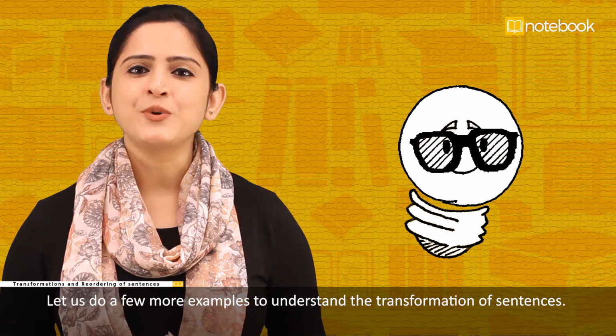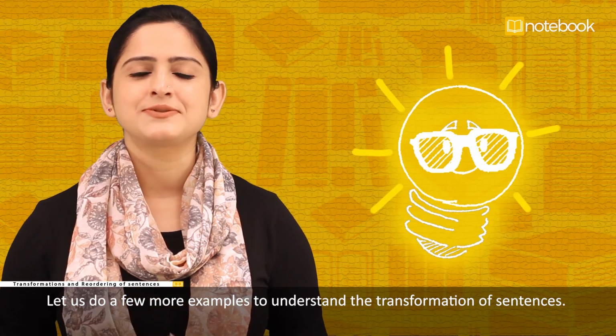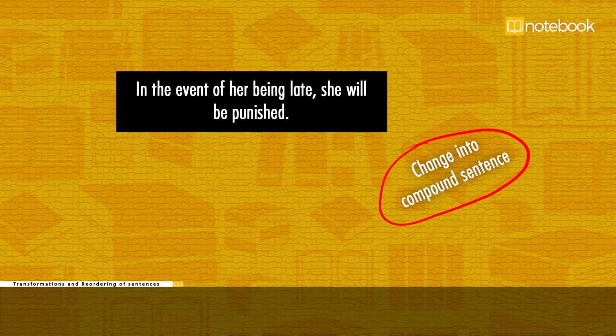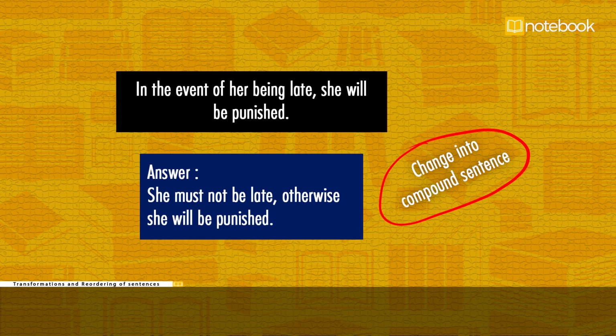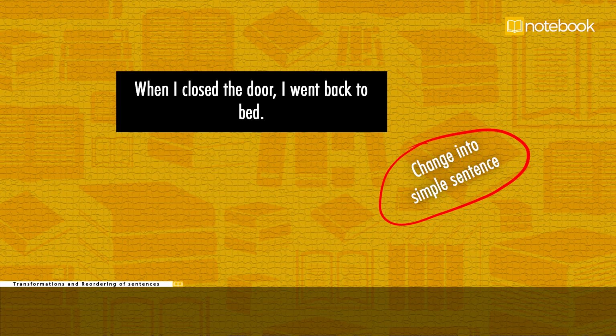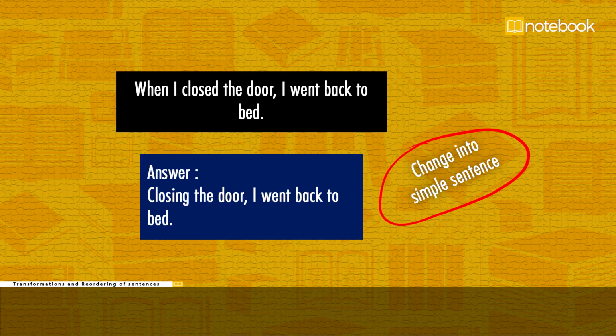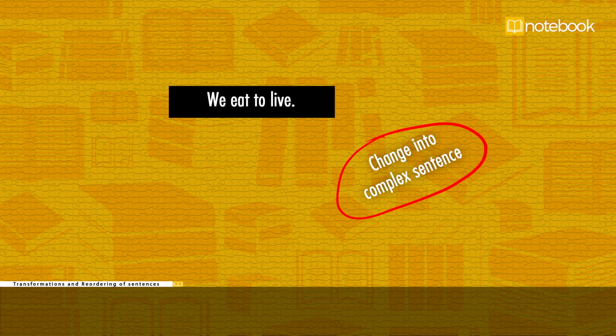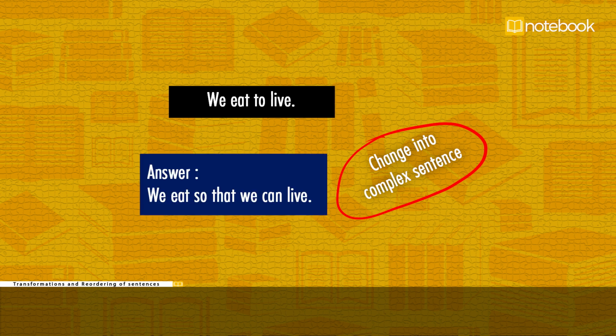Let us see a few more examples to understand the transformation of sentences. In the event of her being late, she will be punished. Change into compound sentence. Answer, she must not be late, otherwise she will be punished. When I closed the door, I went back to bed. Change into simple sentence. Answer, closing the door, I went back to bed. We eat to live. Change into complex sentence. Answer, we eat so that we can live.